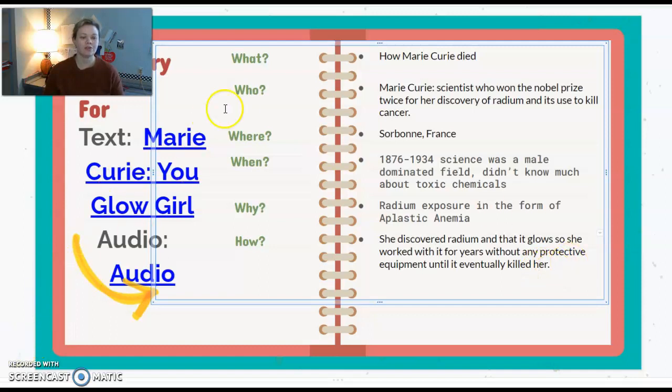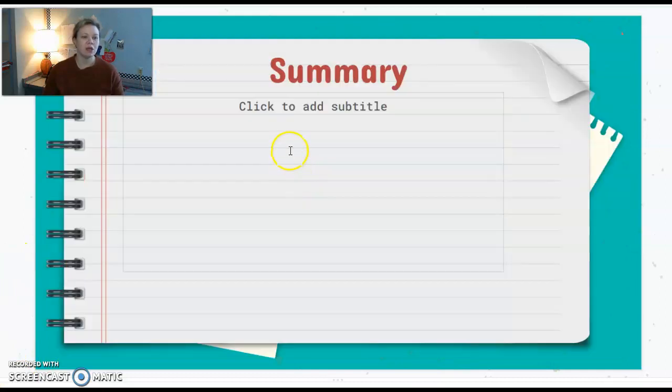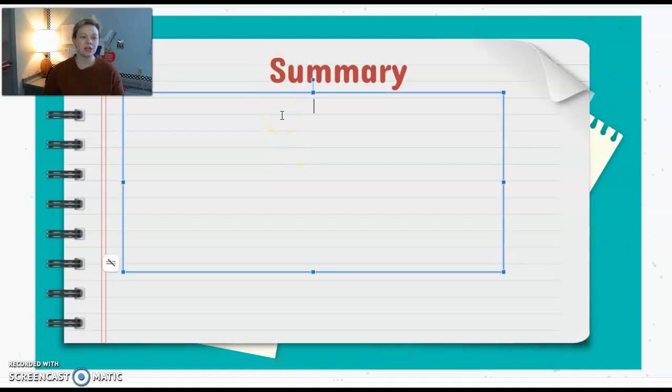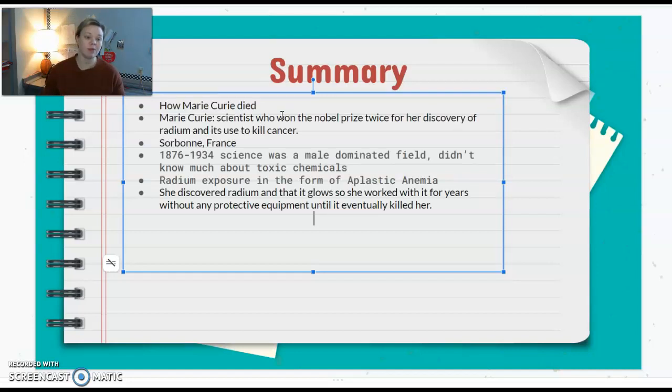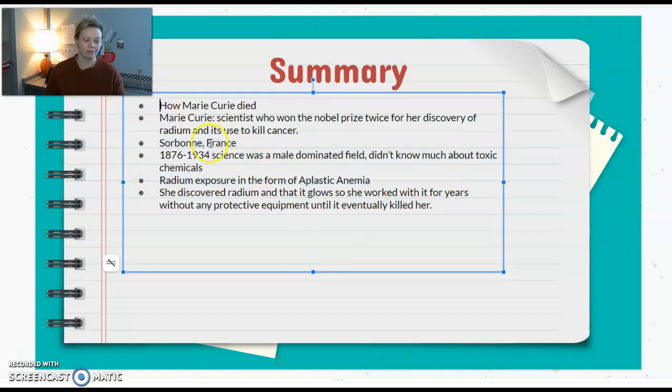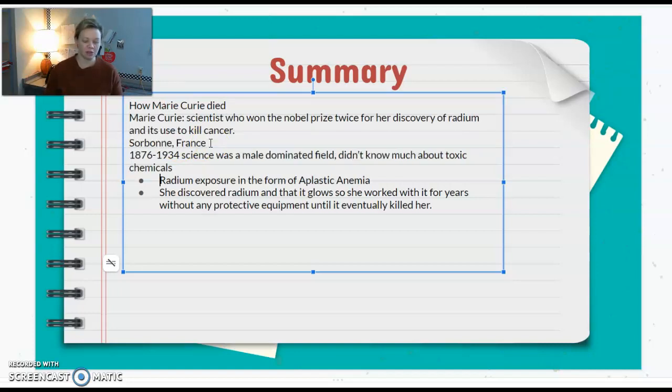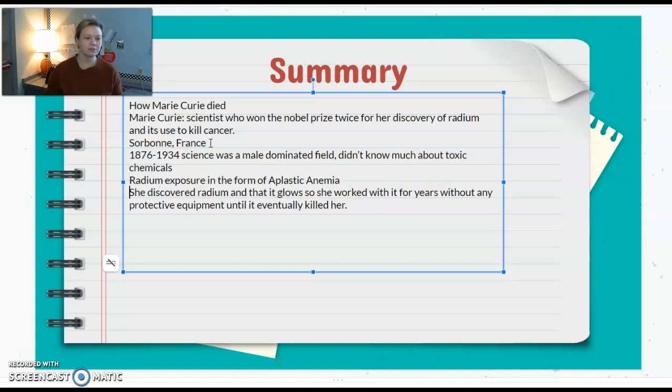All right, so pause the video now and make sure you have your summary notes complete. Okay, now that you have your summary notes done, we're going to transition into turning that into a complete summary. And as I've told you before, if you've done the summary notes correctly, you should be able to just copy and paste the information here and then turn it into complete thoughts. Whenever you copy and paste, make sure that you pay attention to the format, that it's all the same. So first thing I do is I'm going to get rid of the bullet points because I want to turn this into complete thoughts. Okay.